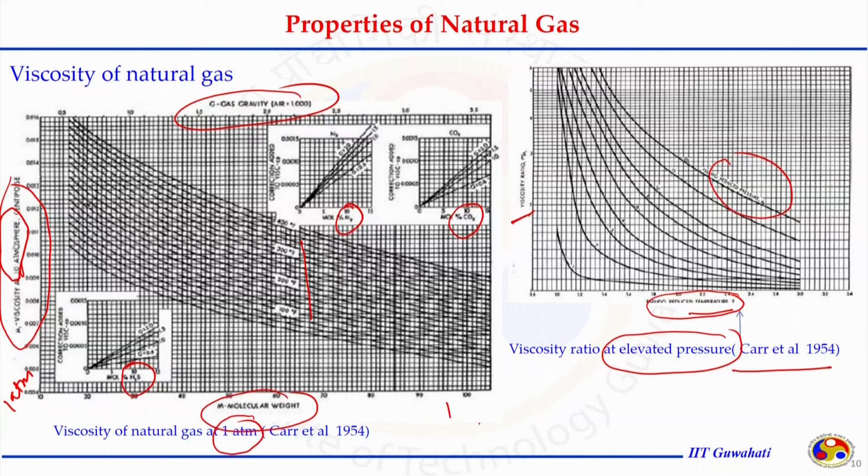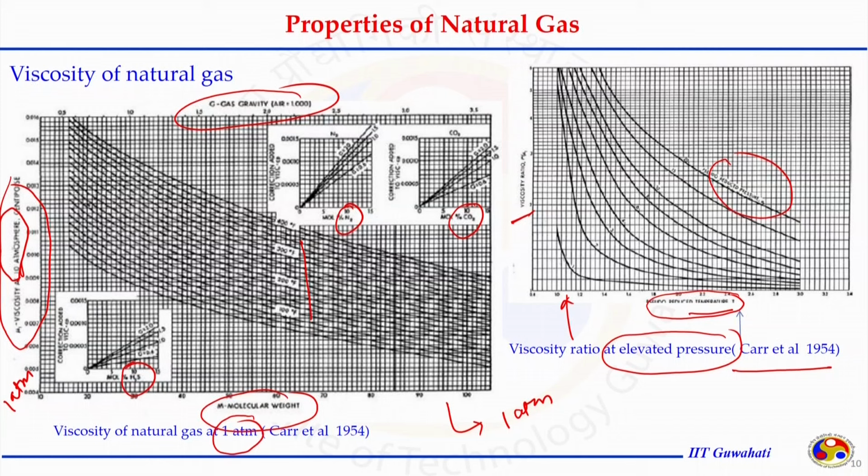So, with this chart we can get the viscosity at 1 atmospheric pressure. With the help of this we can get the viscosity ratio. Knowing both the values we can calculate the viscosity at elevated pressure condition. Again, reading these charts is very complex. So, before understanding how the mathematical correlations will be useful, let us understand how the simple properties required to read this chart can be estimated.